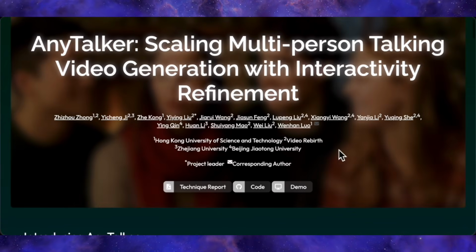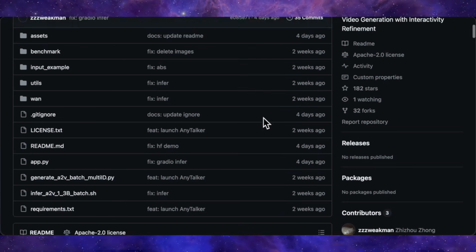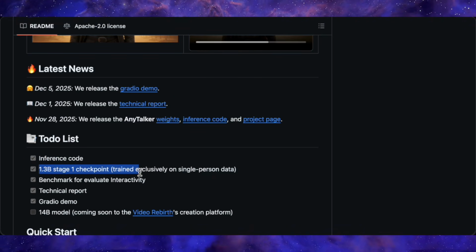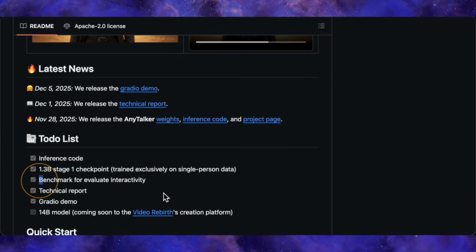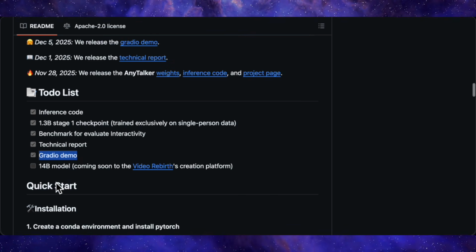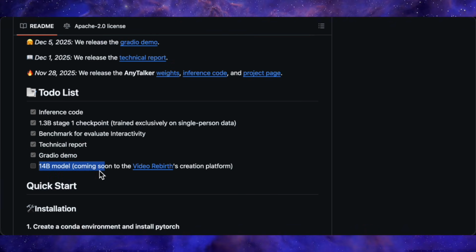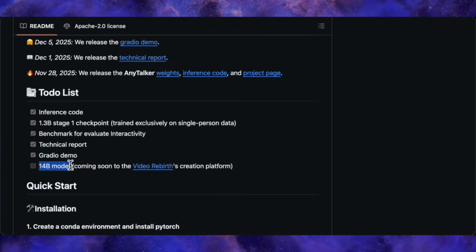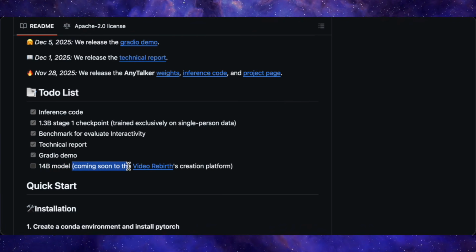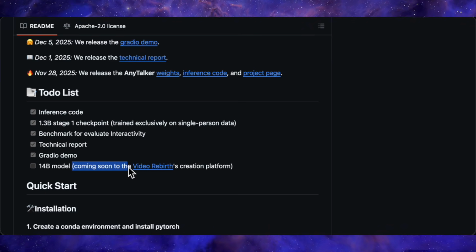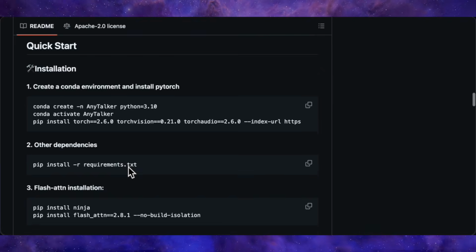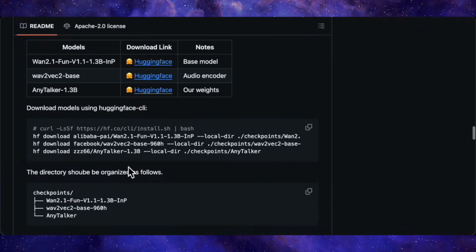In terms of availability, the code and checkpoints are released under an open license, and they provide an interface, inference scripts, benchmarks, and a Gradio demo so you can try it without wiring everything yourself. Right now, the smaller AnyTalker 1.3B model and the first stage assets are available, while the bigger 14B Pro model is marked as coming soon, so the fully scaled version is not yet downloadable. They don't publish exact VRAM numbers for local inference, but you should expect to need a serious GPU setup if you want to run it locally. As always, all relevant links will be in the description so you can explore more examples and experiment yourself.